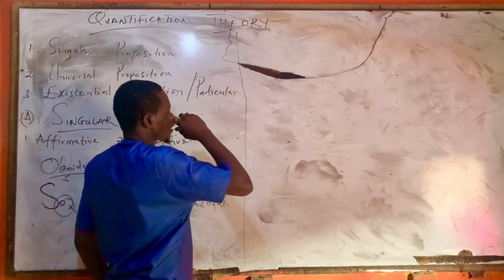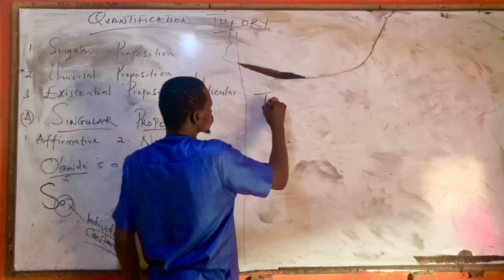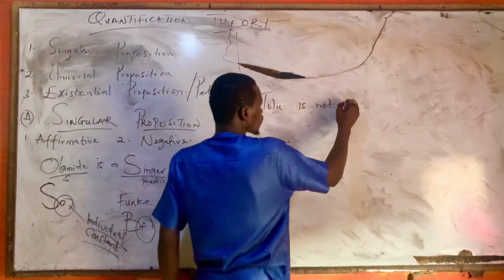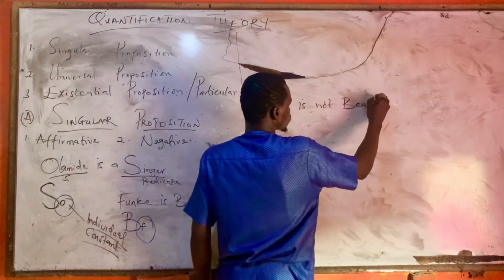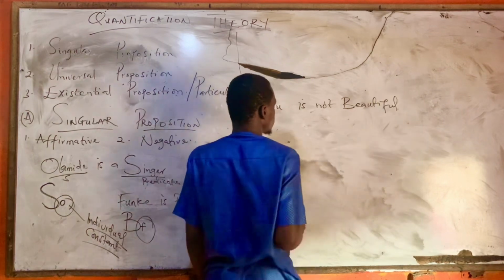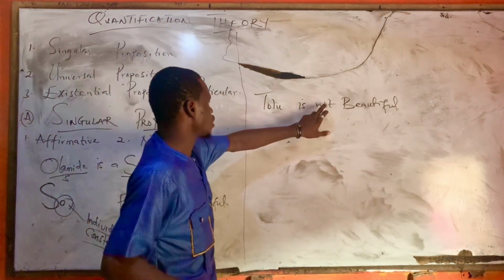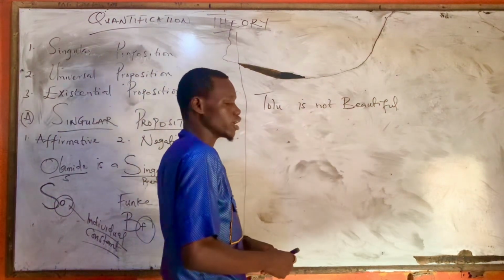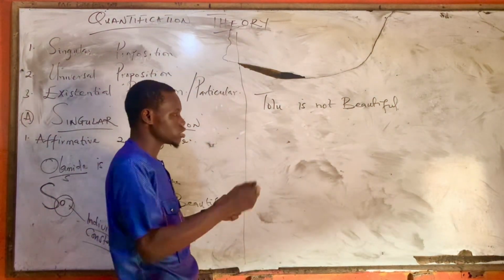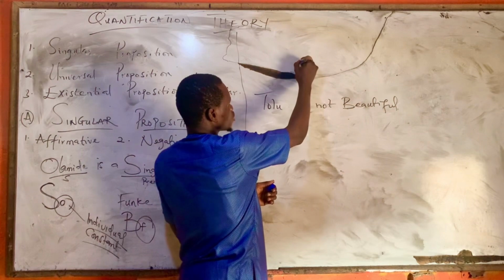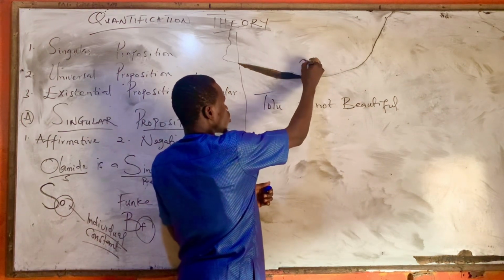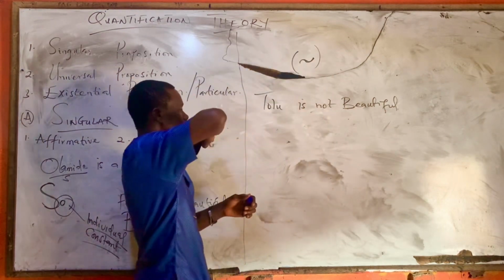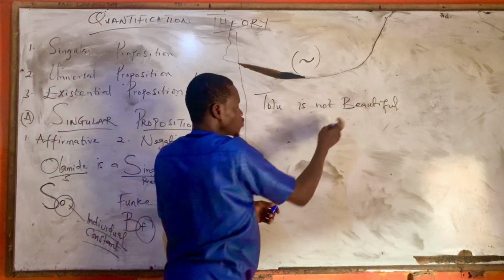So if I say that Tolu is not beautiful, okay, I say Tolu is not beautiful. Now this not here, initially in our normal symbolization, not is symbolized with what they call the negation sign.